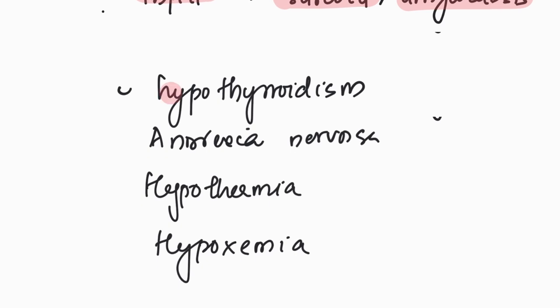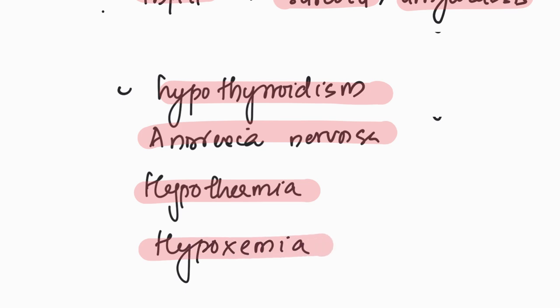In addition, hypothyroidism, anorexia nervosa, where the metabolic demand is on the lower side, and conditions like hypothermia, which can directly affect the SA node and the AV node, and hypoxemia, which can lead to ischemia of the conduction system, can all cause bradycardia.